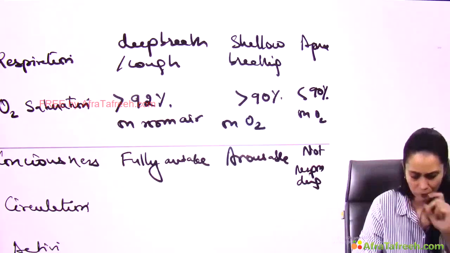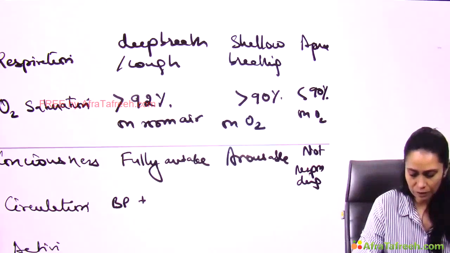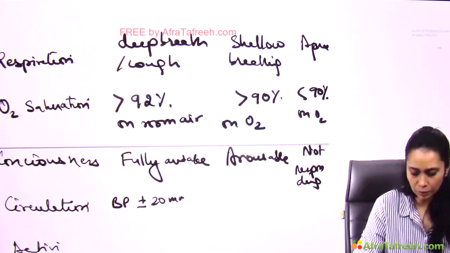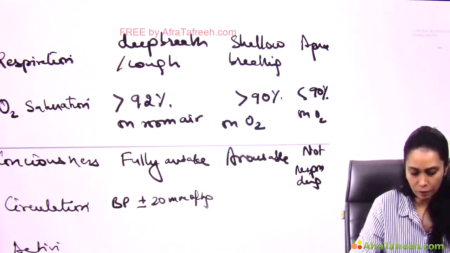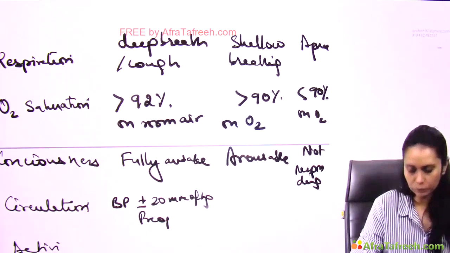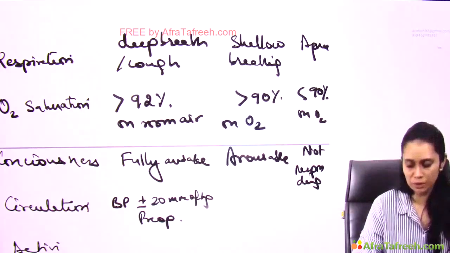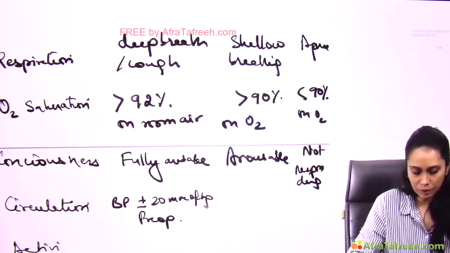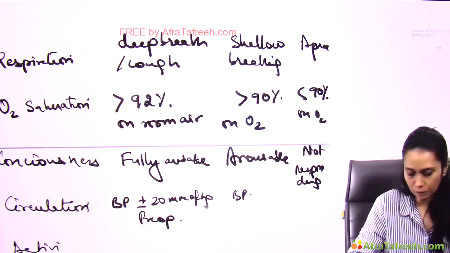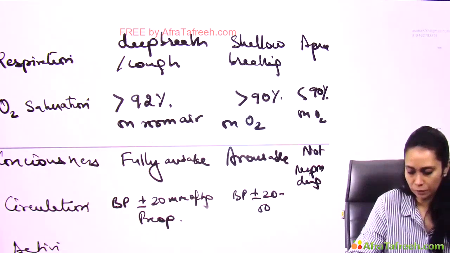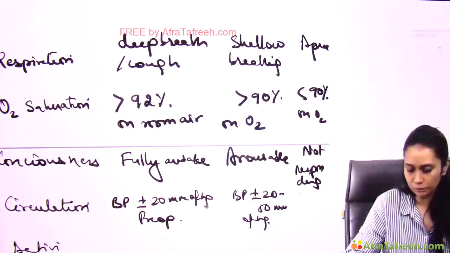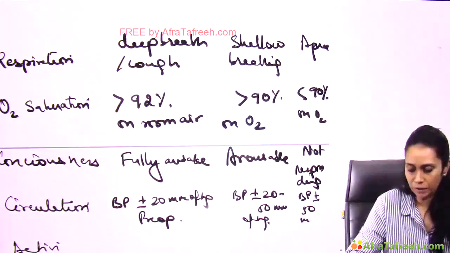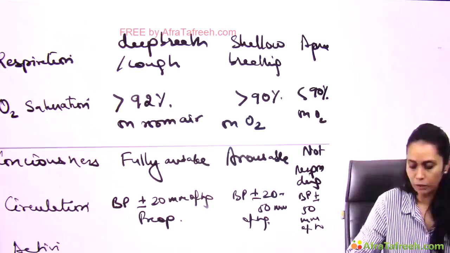Then blood pressure within plus or minus 20 mm of Hg of pre-op. Blood pressure between 20 to 50 mm of Hg of pre-op, and blood pressure beyond plus or minus 50 mm of Hg, then we go for 0.